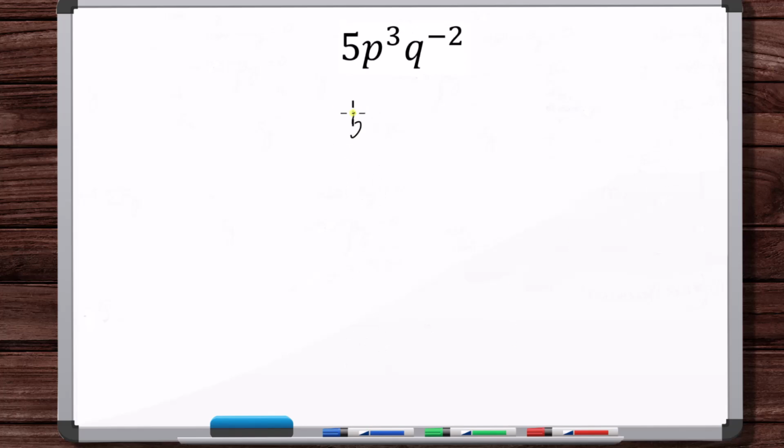Okay, we know that we can write q to the minus 2 as 1 over q squared, so 5p cubed over q squared. Okay, 0 cubed, we can absolutely do this. 0 times 0 times 0 is equal to 0. Okay, assuming x isn't equal to 0, then 8 times x is going to be just some non-zero number.